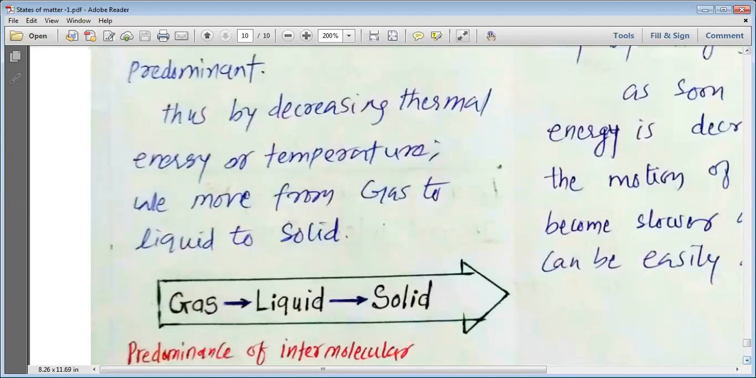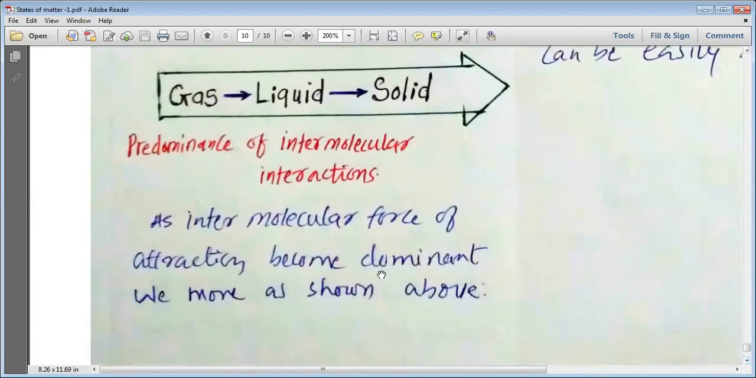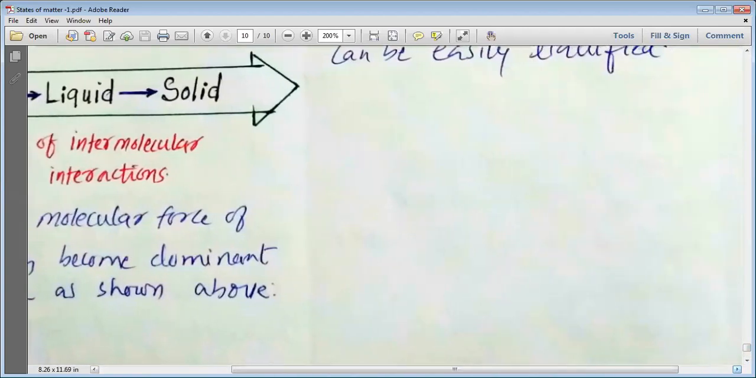So now, when these intermolecular forces become predominant, that means if you decrease the thermal energy, the gases can be converted into liquids, and liquids can be converted to solid under the predominance of the intermolecular interactions. So as the intermolecular force of attraction becomes dominant, we move from the gaseous state to the liquid state and the liquid state to the solid state, my dear students. It's quite simple to understand.